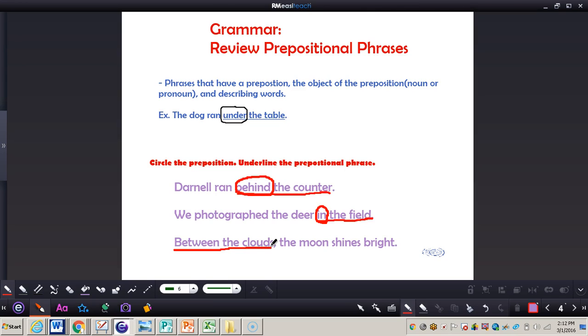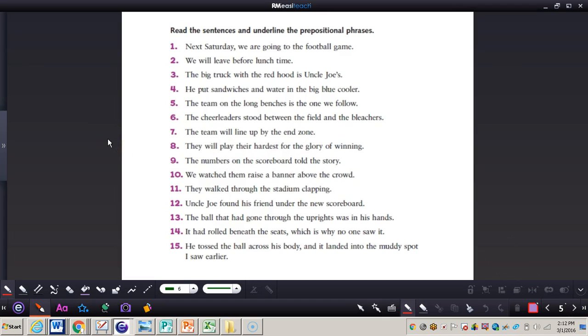Now what I want you to do is turn your practice companion books to page 180, and we'll take a look at some more prepositional phrases. So we can see at the top of page 180 it says, remember that a prepositional phrase is made up of a preposition and the object of a preposition.